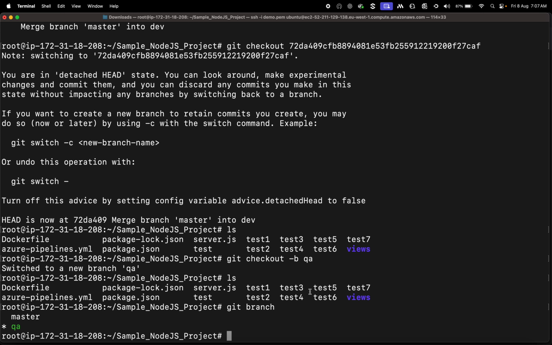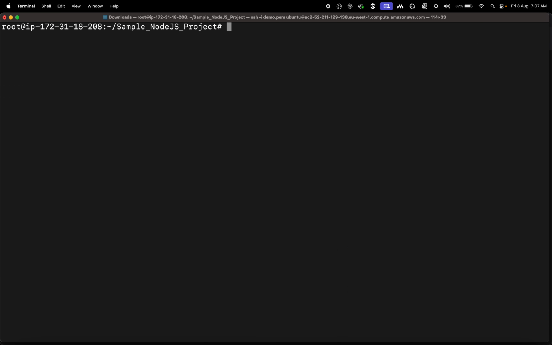You don't worry about it. That's about revert, and of course how to check the data in the commit also. Of course that's the easy one, but yeah. Now we are in a QA branch.